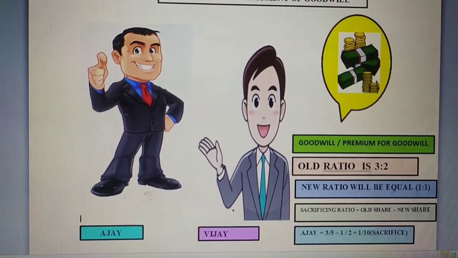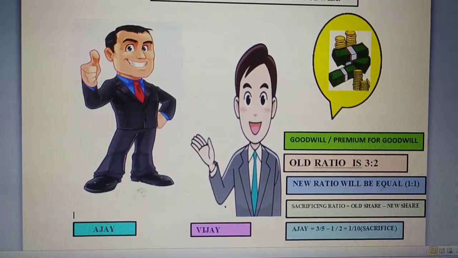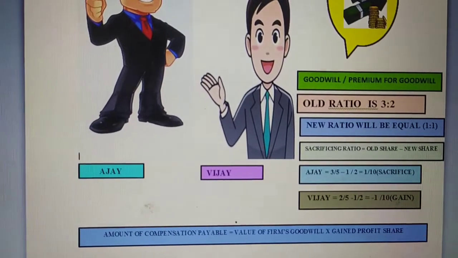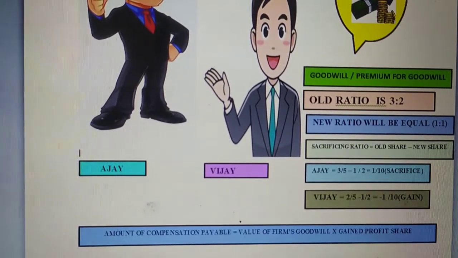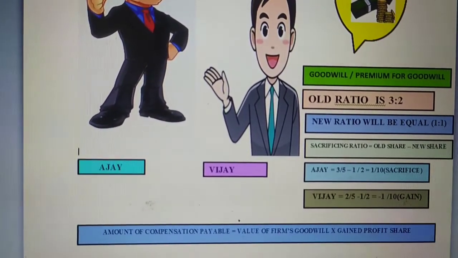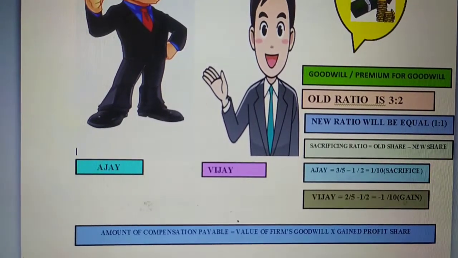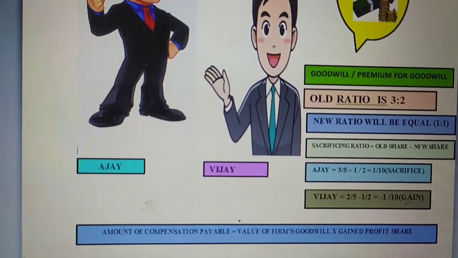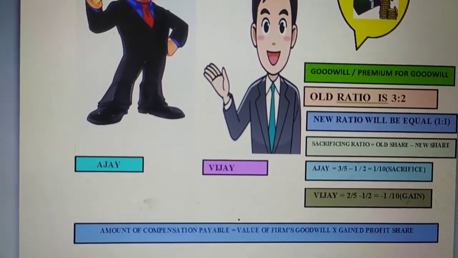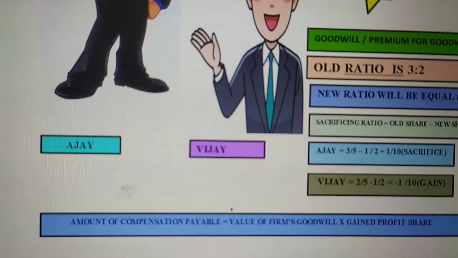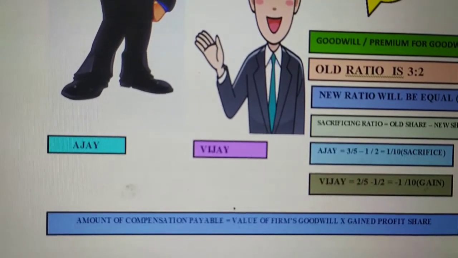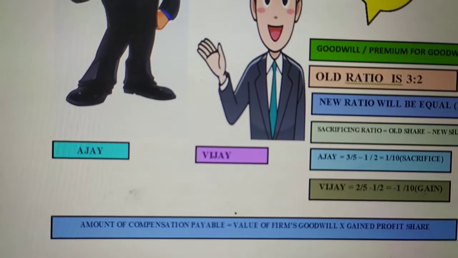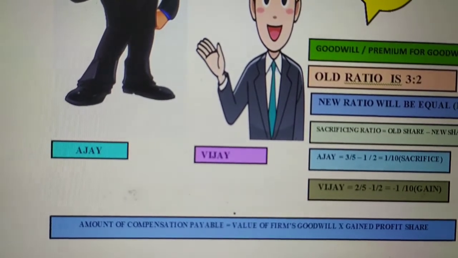First of all we need to calculate sacrificing or gaining ratio of Ajay. Old share of Ajay is 3:2 means 3/5 and his new share is 1:1 means 1/2. So 3/5 minus 1/2, the answer is 1/10. In the same manner we calculate for Vijay. His old share was 2/5 and new share is 1/2. So 2/5 minus 1/2, the answer is minus 1/10.